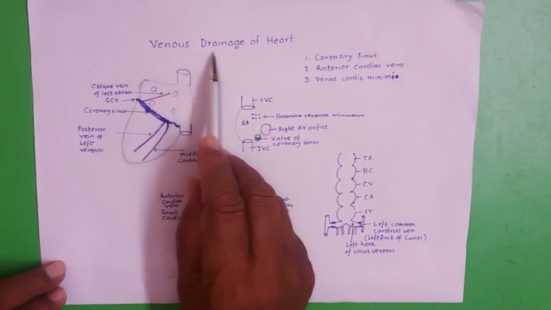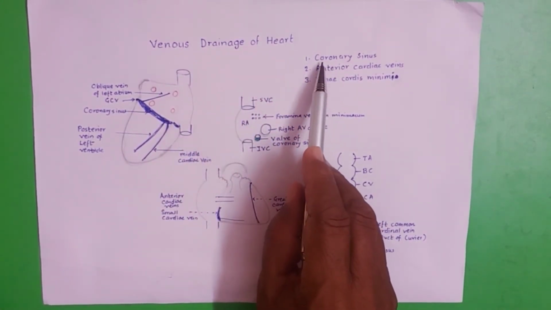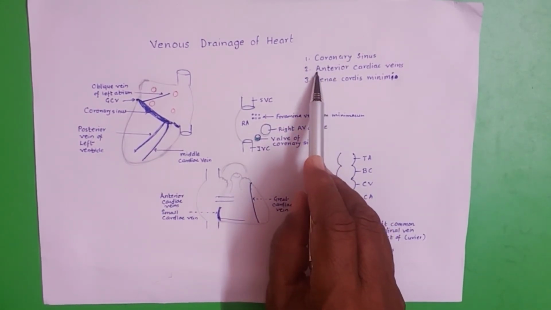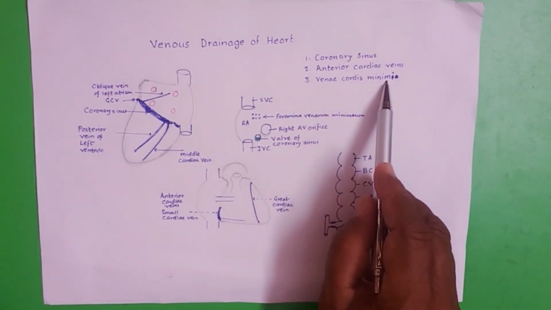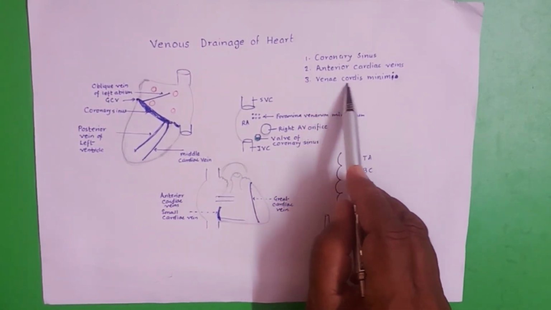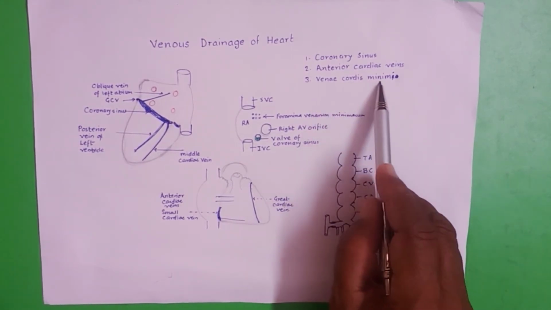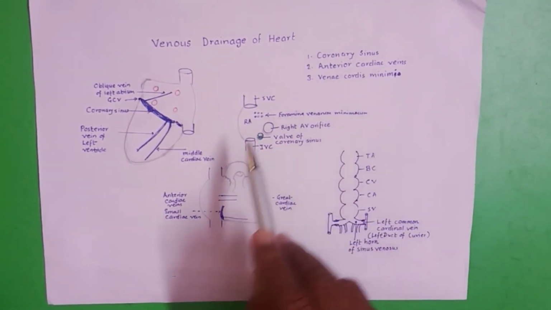Now we will see the venous drainage of the heart. The heart is drained by three main veins: the coronary sinus, the anterior cardiac veins, and the venae cordis minimae. They are also called miniature cardiac veins. They are present in all chambers of the heart, and they open in all chambers.